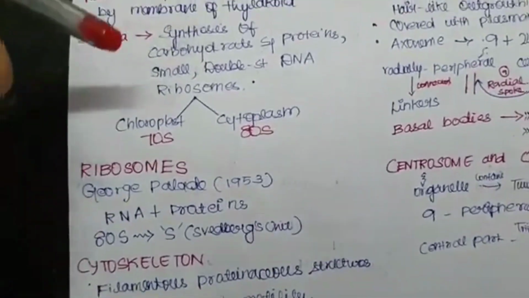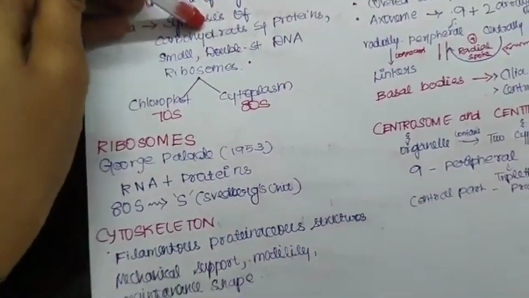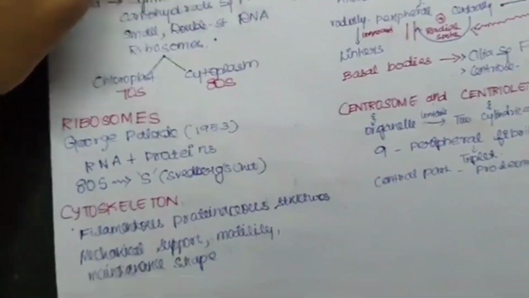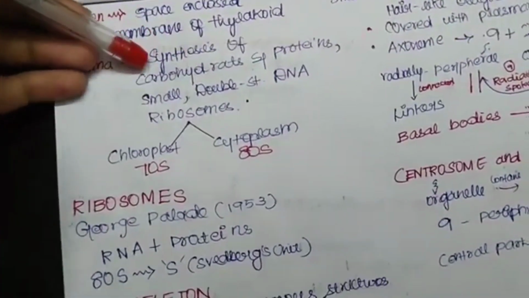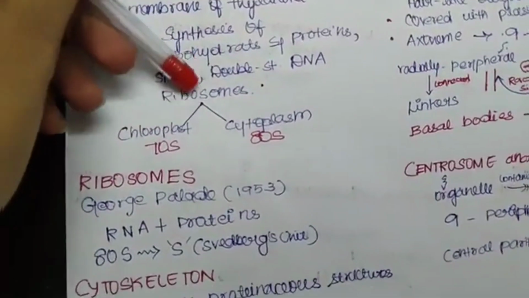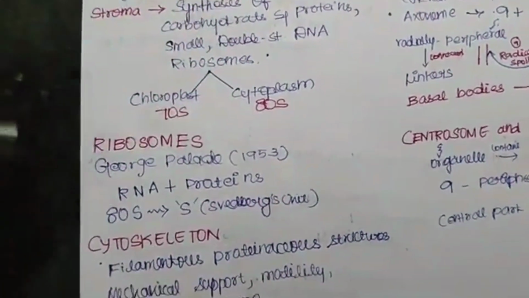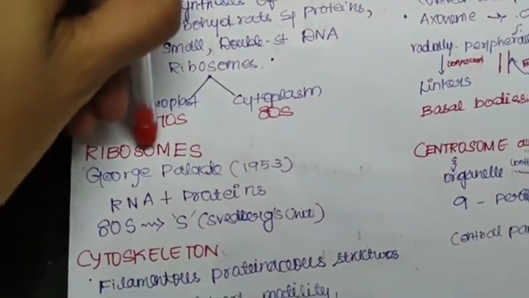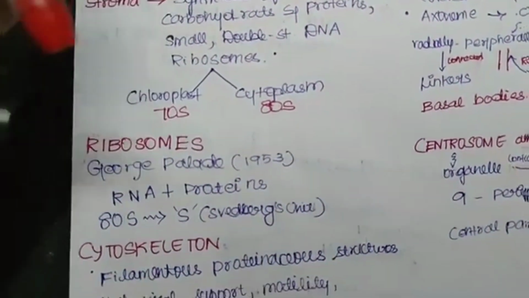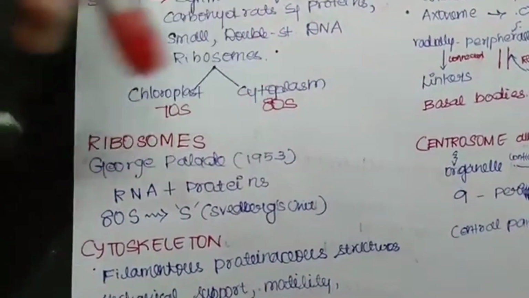Inside the stroma, we have the enzymes required for the synthesis of carbohydrates and protein, small double-stranded DNA, and also ribosomes. These ribosomes are of two types here. One is 70S, which is found in chloroplast, and another is 80S, which is found in the cytoplasm.